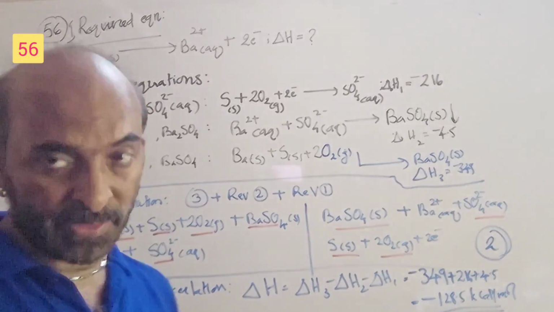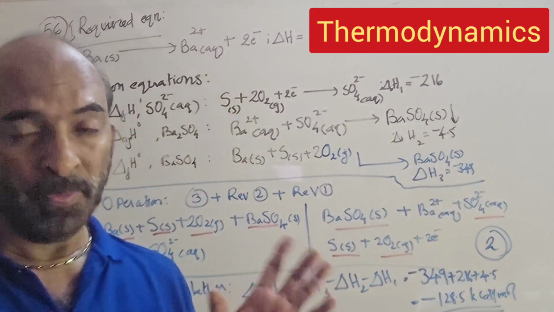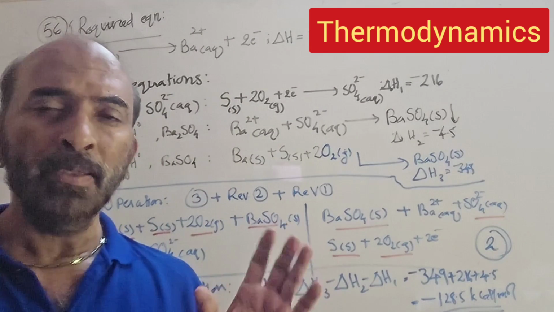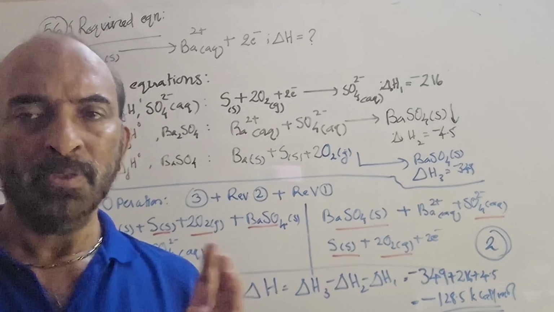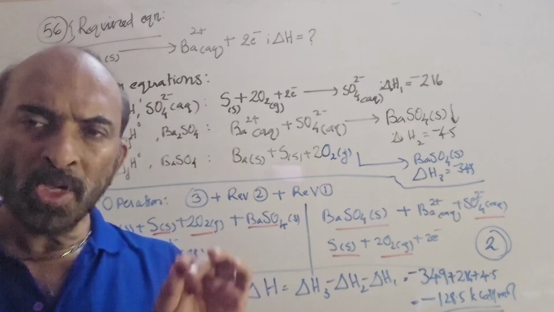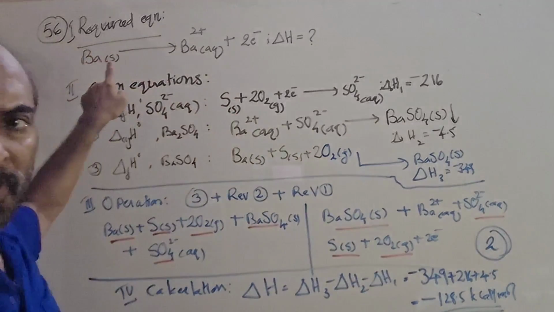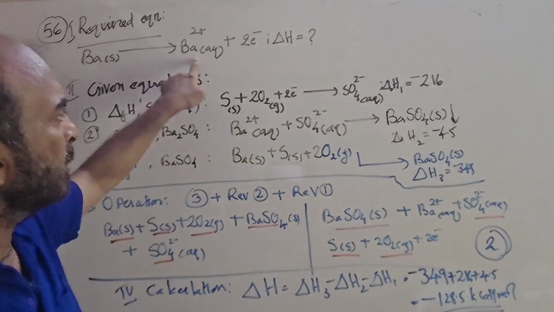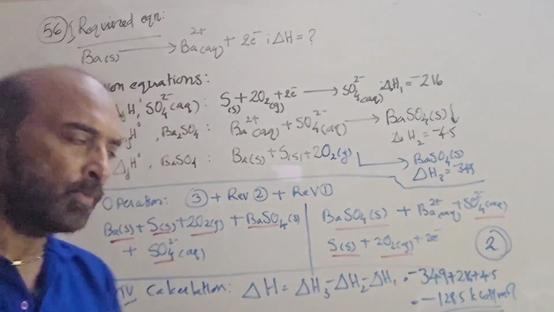Next is question number 56 from thermodynamics, a numerical case, somewhat a difficult problem also. Okay, we will attempt that. See, in this particular problem, you are asked to find out the enthalpy change for the reaction Ba giving Ba2+ aqua plus 2e minus. Ionization of barium in aqueous medium.